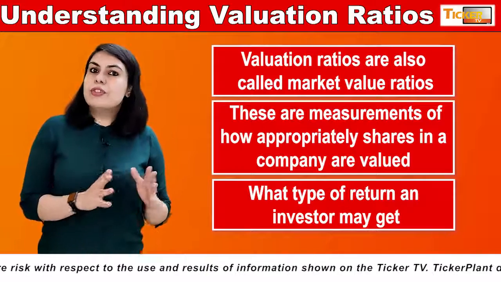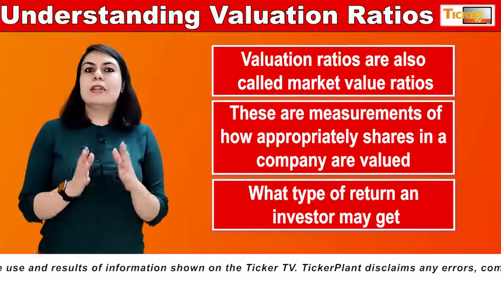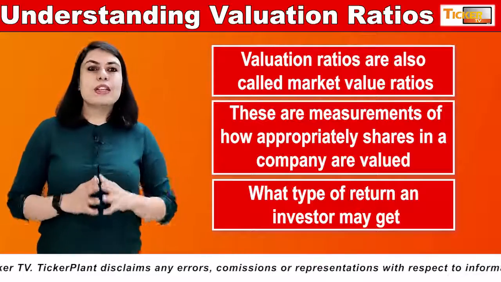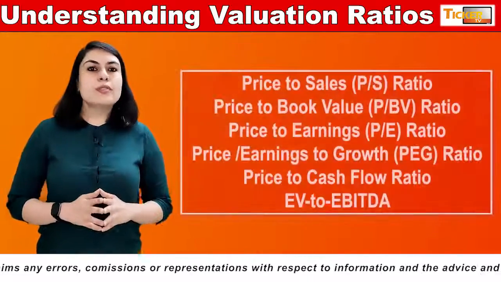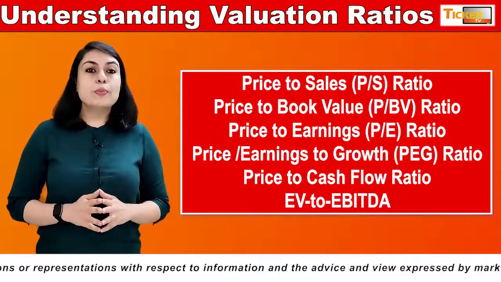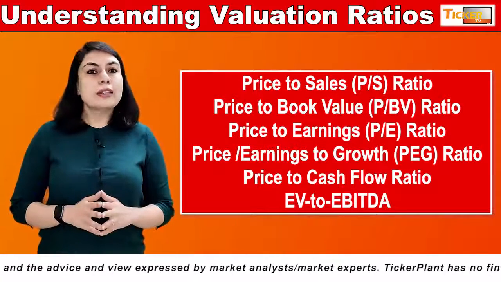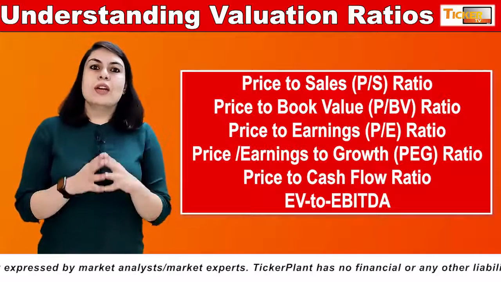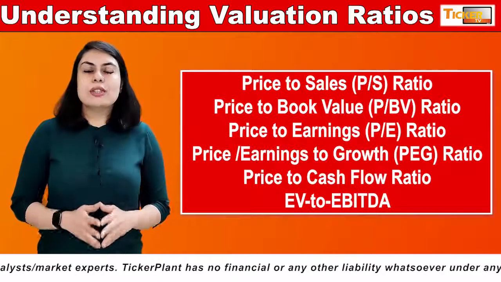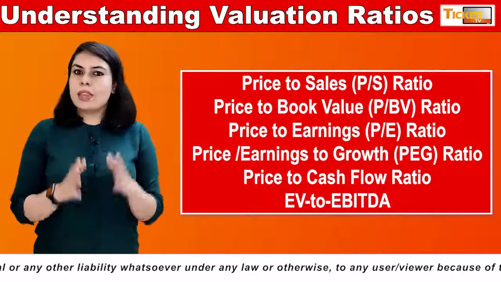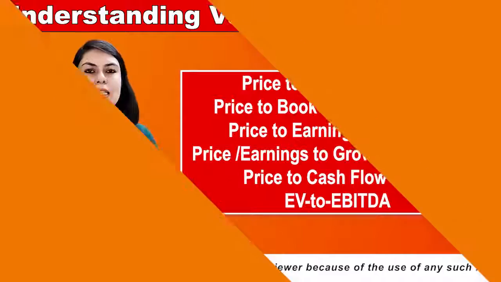There are several different valuation ratio calculations that can be done to find the market value of a company or a stock, and these are as follows. First, price to sales ratio. Second, price to book value. Third, price to earnings ratio. Fourth, price earnings to growth ratio. Fifth, price to cash flow ratio. Sixth, EV, enterprise value, to EBITDA. Now let's understand each one of them in detail.